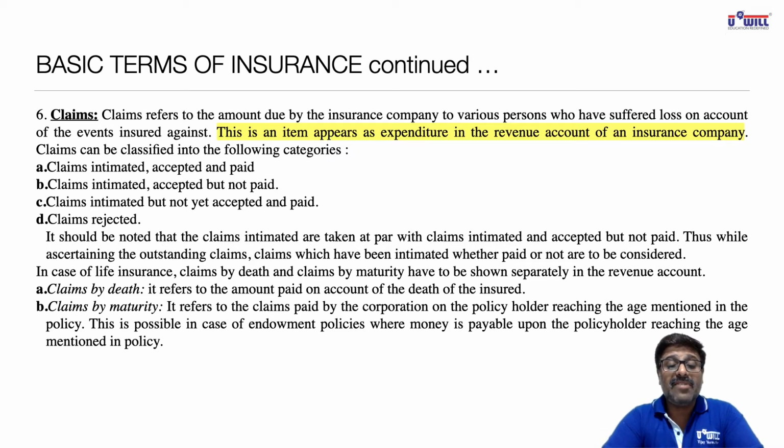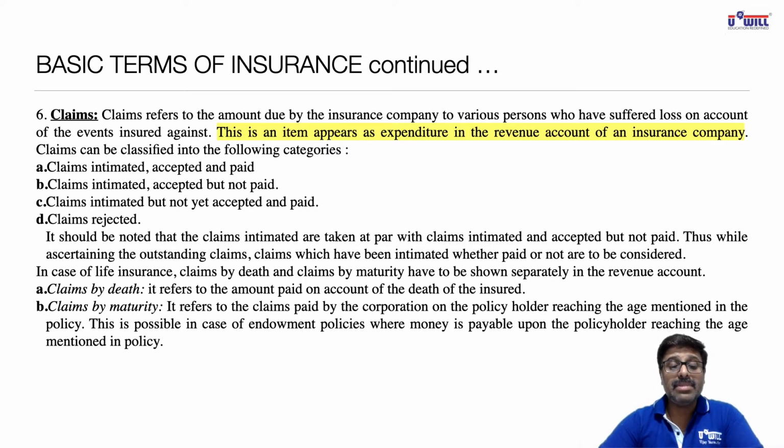Claims can be classified into the following four categories. First, claims intimated, accepted and paid means the customer has intimated the claim to the insurance company. Company has admitted and accepted also and paid also. Second, claims intimated, accepted but not paid. Customer has intimated the claim. Company has accepted the claim by 31st March year ending, but amount is not yet paid to the insured.